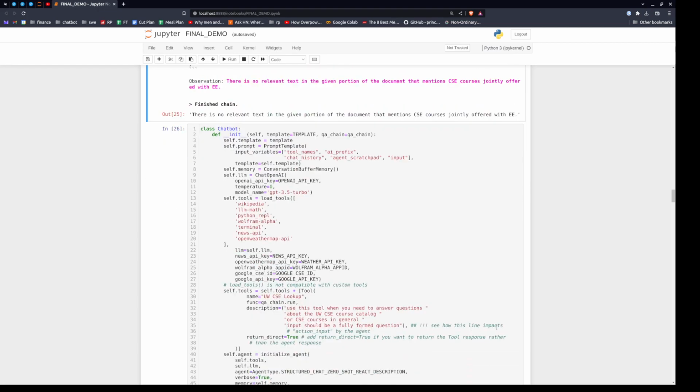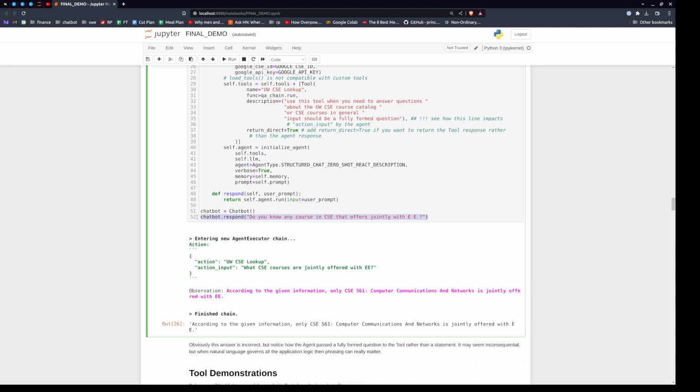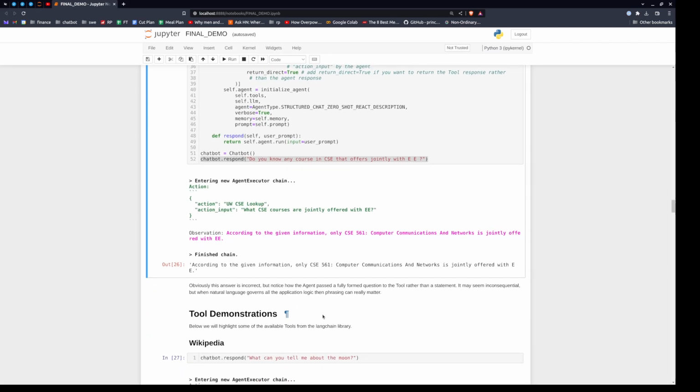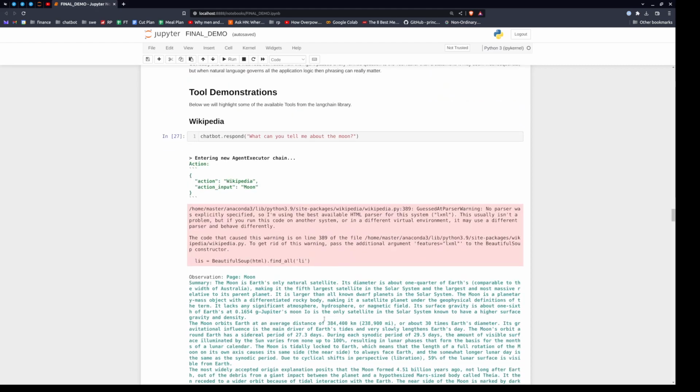Now, let's add back in this line: input should be fully formed question. Okay. We'll ask this agent the same question again, and note that the action input is a fully formed question, right? Boom, and we get back an answer. So I think what's critical here is that when everything is natural language, phrasing becomes extremely important. Small differences can yield very different results, right?